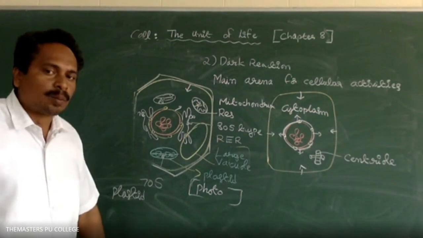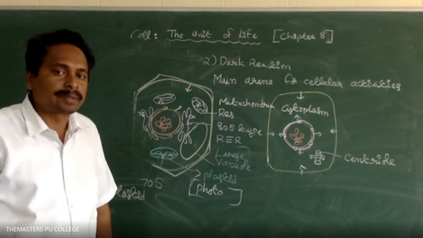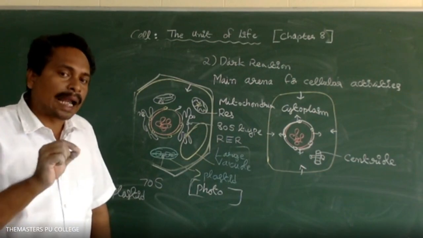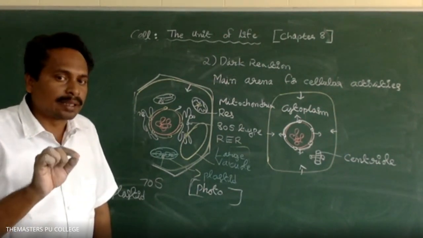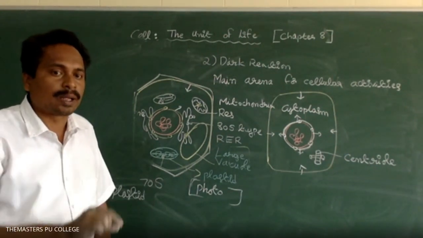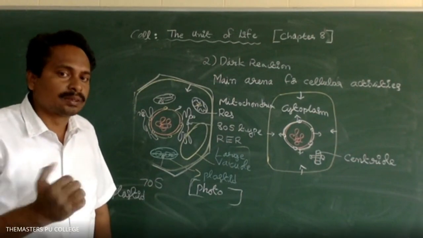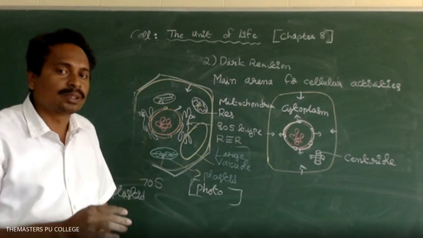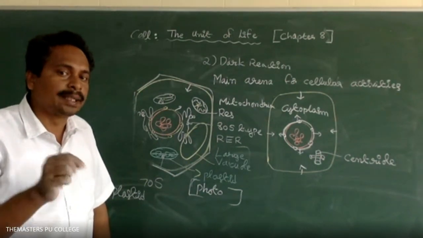The endoplasmic reticulum is divided into two types based on the nature of its surface. If ribosomes are attached to the surface, it is rough in nature, the rough endoplasmic reticulum, RER. Due to lack of ribosomes, the surface is smooth, so that is called the smooth endoplasmic reticulum, SER.